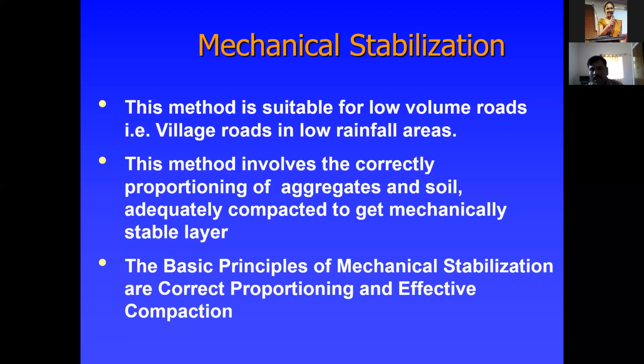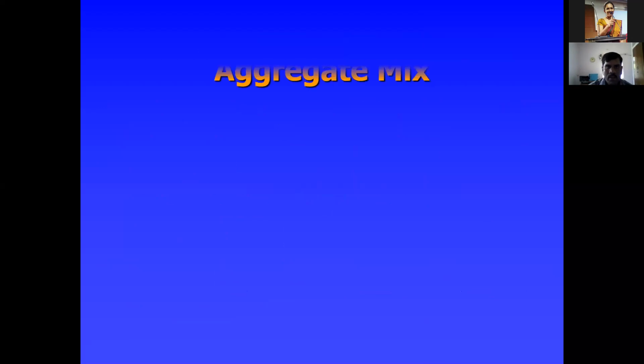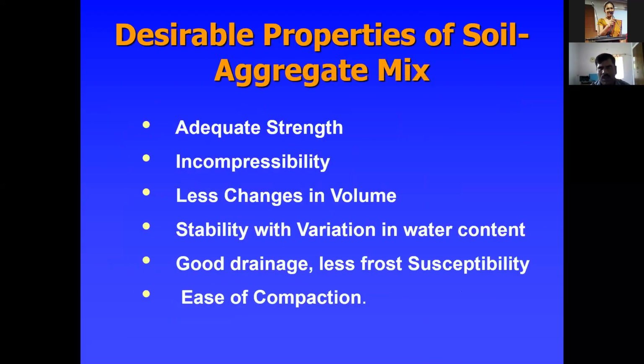In mechanical stabilization, we'll go with some percentage of soil, or some percentage of lime, or bitumen, or cement. The basic principles are correct proportion, and whatever the mix, after that we go with effective compaction. Before going further, you should know some of the desirable properties of aggregate: adequate strength, incompressibility, less change in volume, stability with variation in water content, good drainage, less frost susceptibility, and ease of compaction.